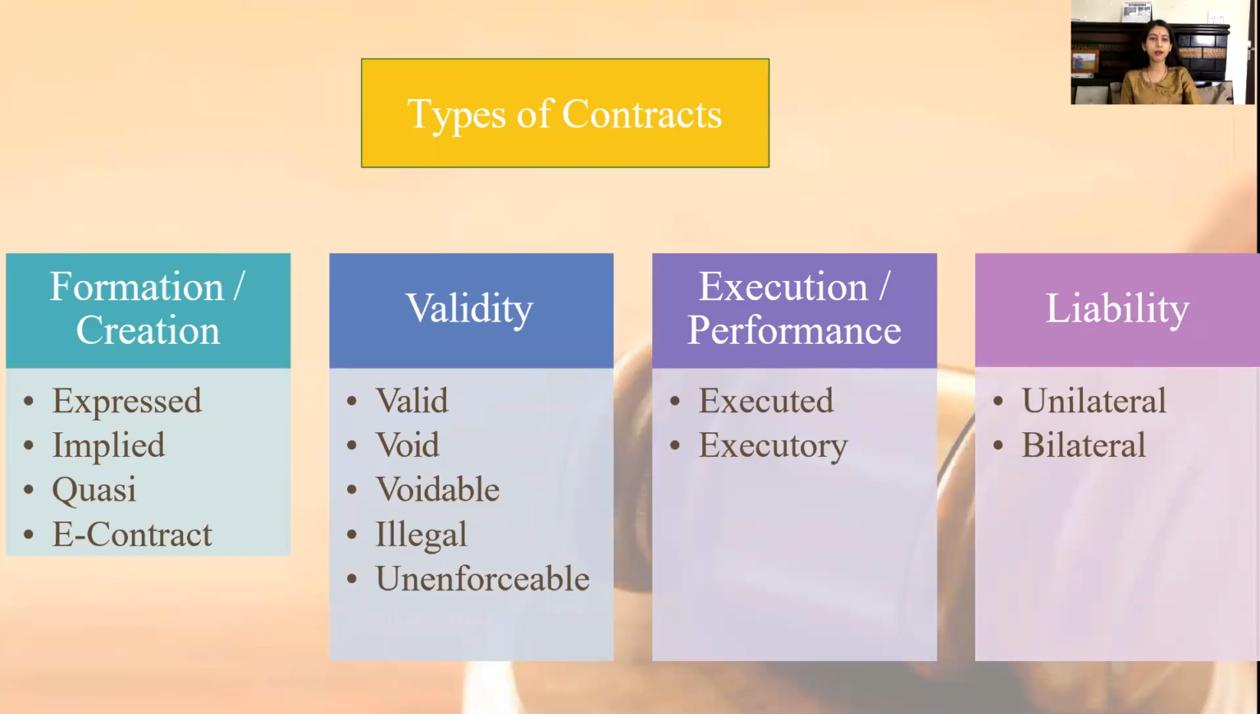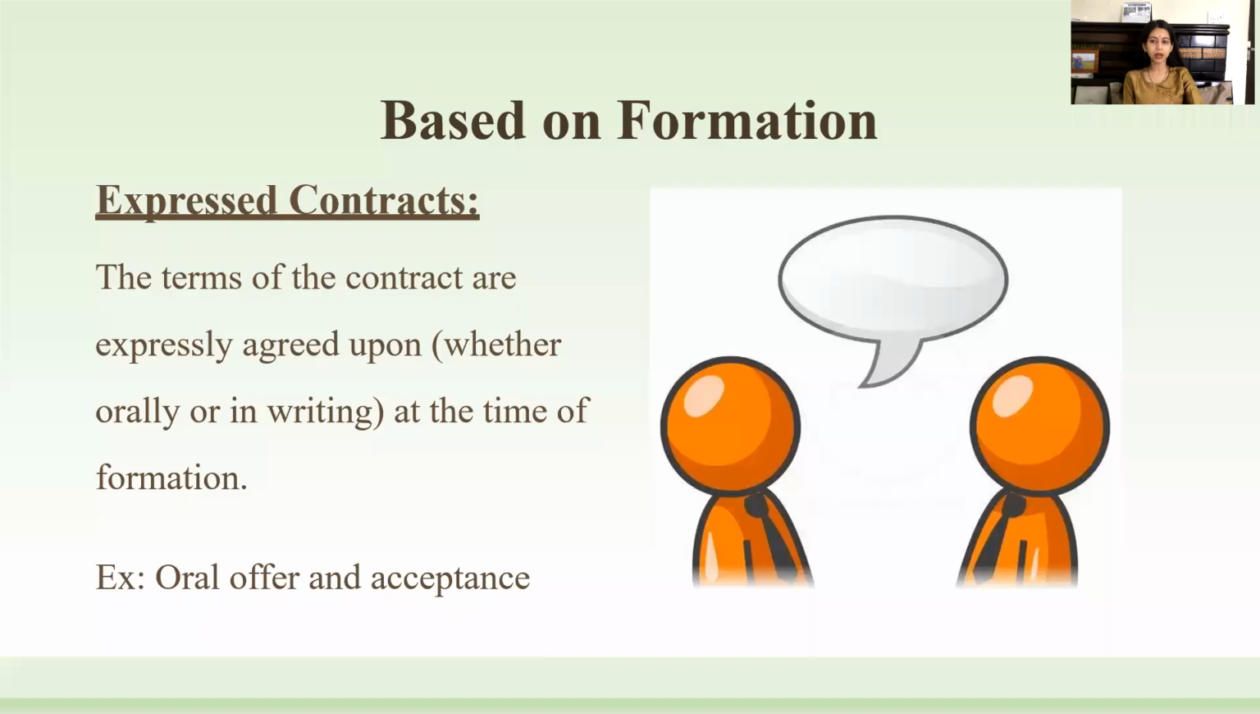As per the formation or creation, we have express, implied, quasi contract and e-contract. On the basis of validity, we have valid contract, voidable contract, illegal contract and unenforceable contract. On the basis of performance or execution, we have two types, executed and executory contract. On the basis of liability, we have unilateral or bilateral contract.